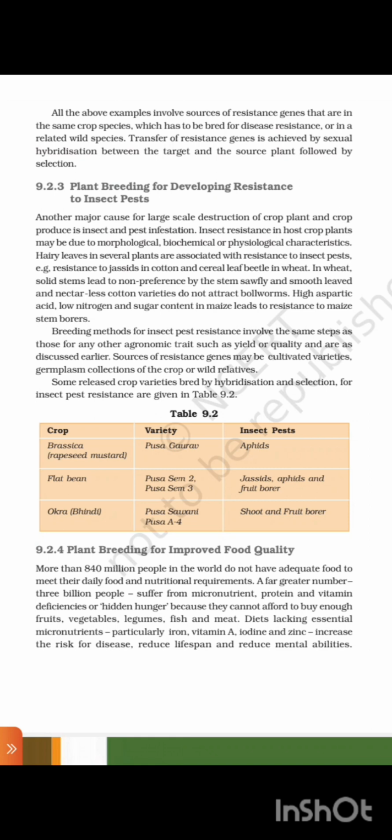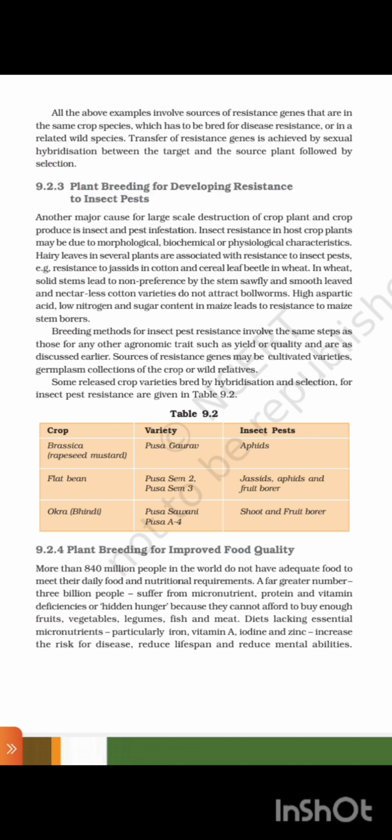All the above examples involve sources of resistance genes that are in the same crop species which has to be bred for disease resistance, or in related wild species. Transfer of the resistance gene is achieved by sexual hybridization between the target and the source plant followed by selection.